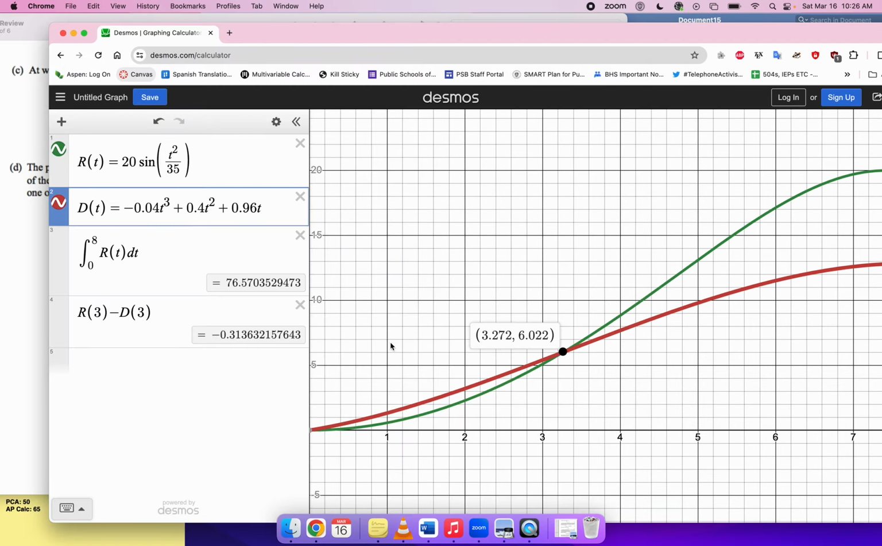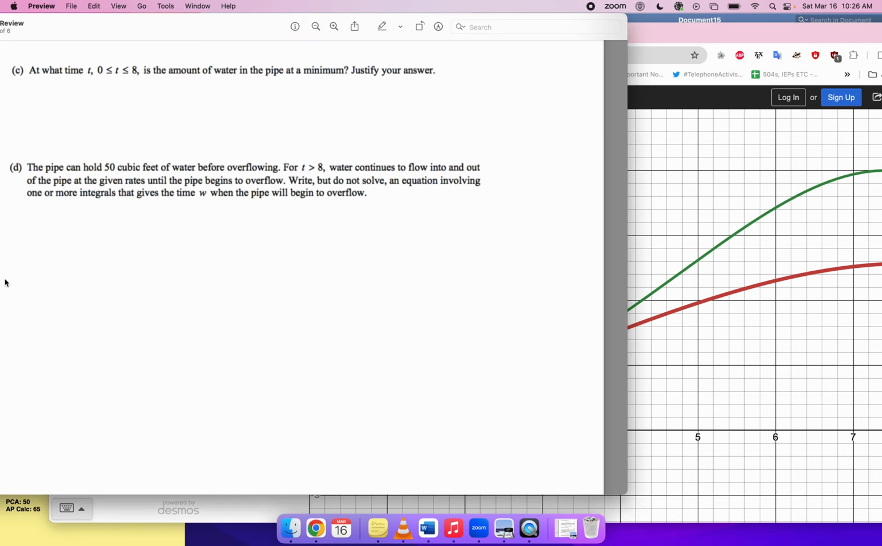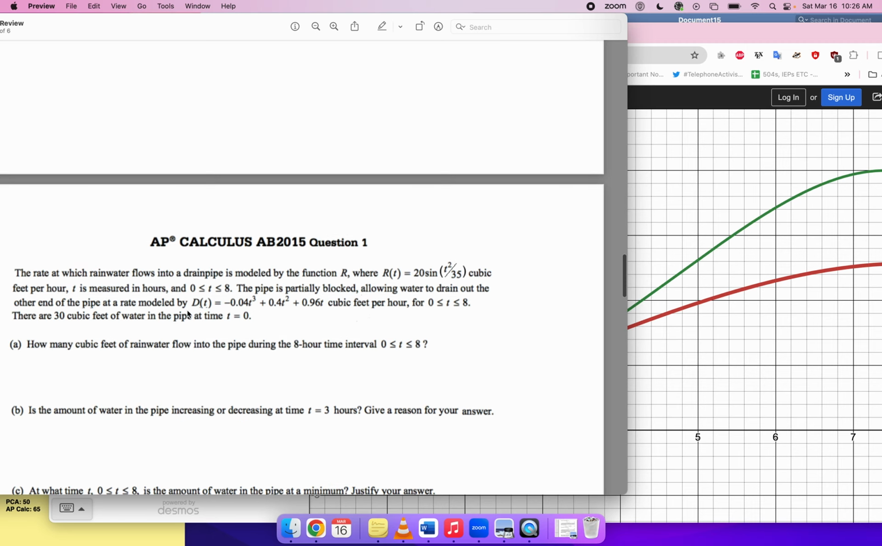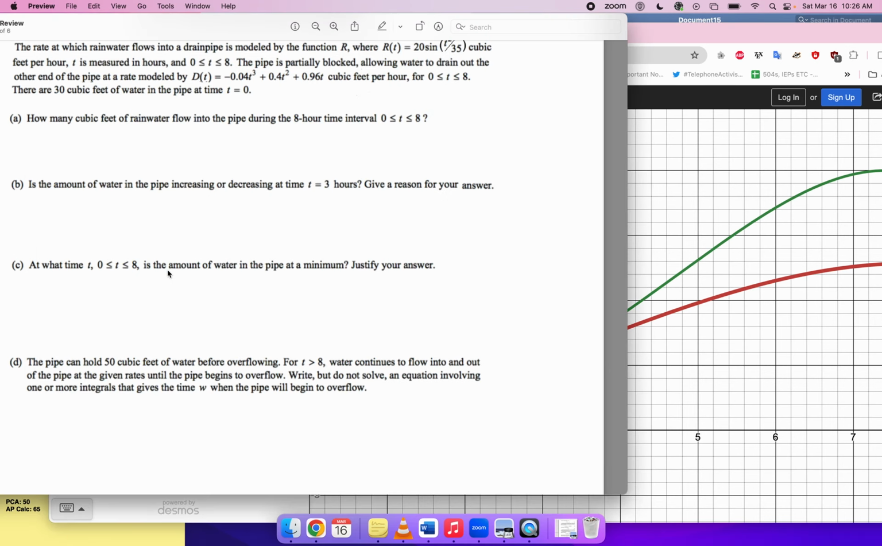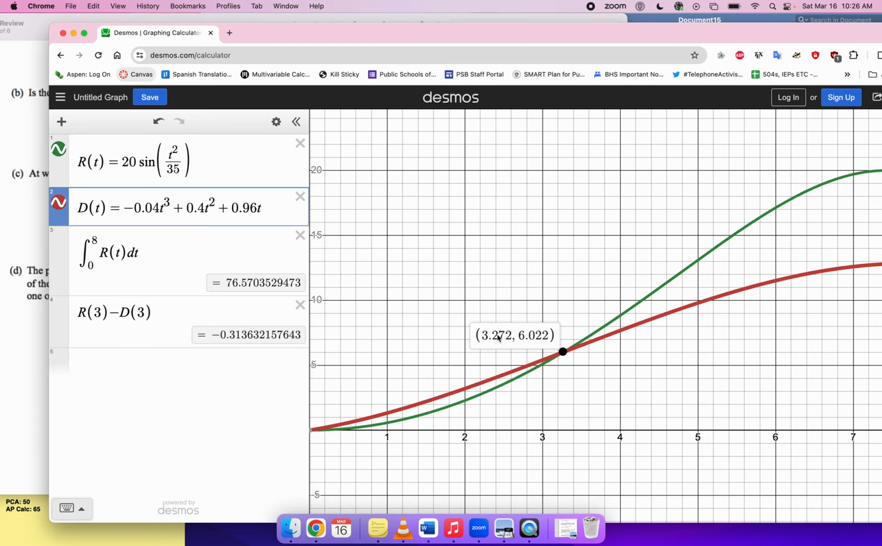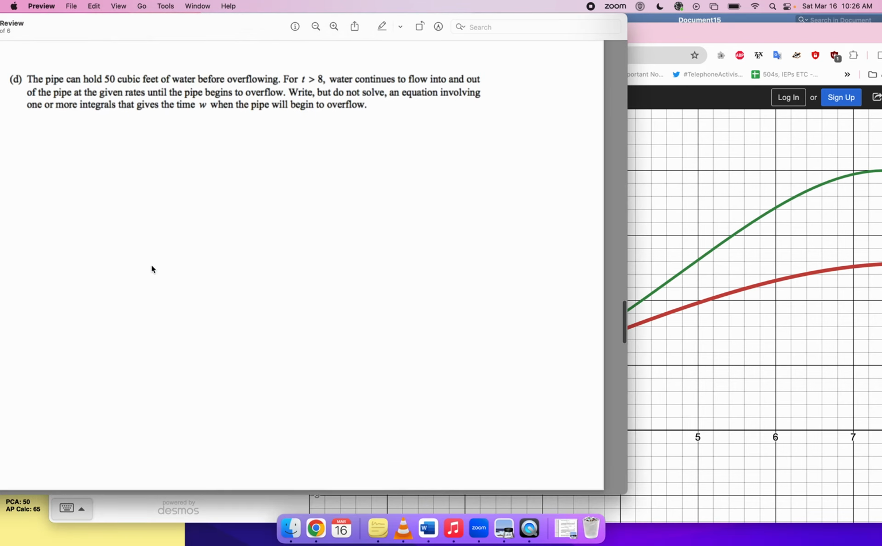So 3.272. If I wanted to figure out how much water there was at that moment, then I'd take the initial amount of water, which I don't even know if there is an initial amount. Yeah, 30, and then I'd add the integral of the rate in and subtract the integral of the rate out, the integral from 0 to 3.272.